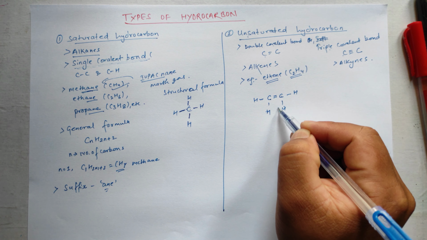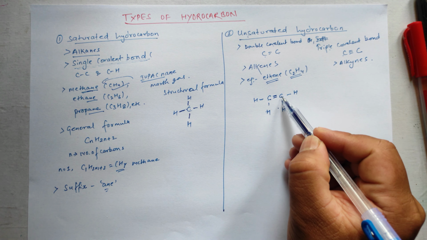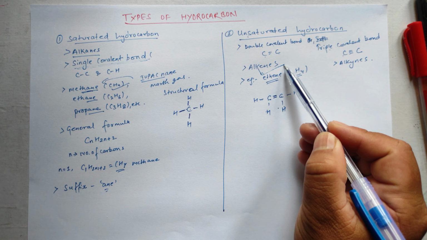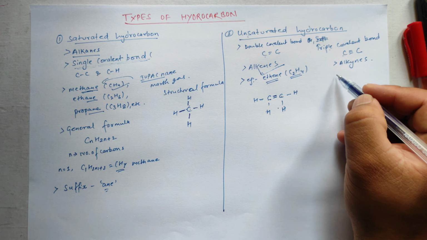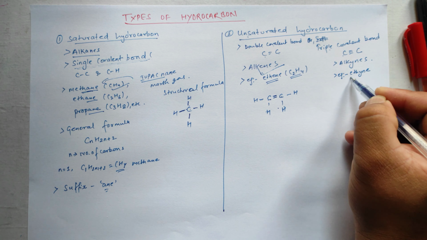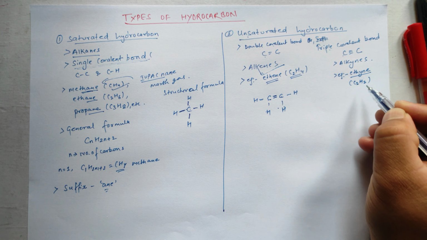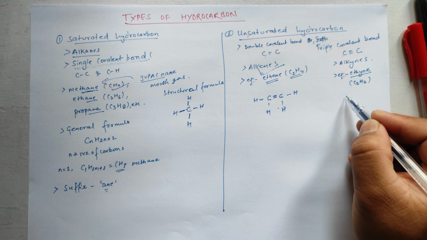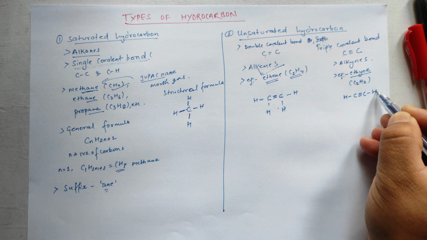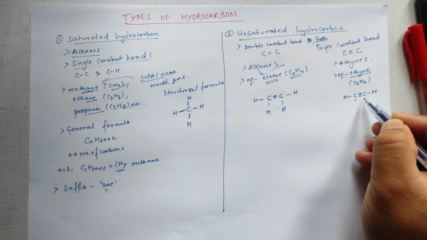This is the structural formula of ethene. Here there is a double bond between two carbon atoms, so it is an alkene. Okay. Similarly, the example of alkynes is ethyne. It is the IUPAC name and its molecular formula is C2H2 and its structural formula is H-C triple bond C-H. There is a triple covalent bond between two carbon atoms.